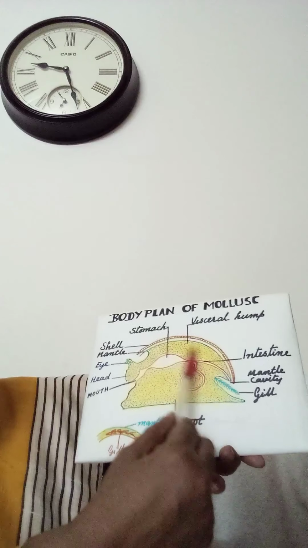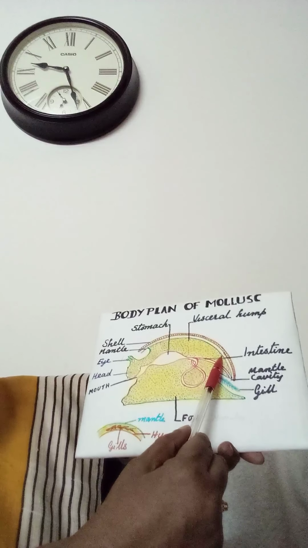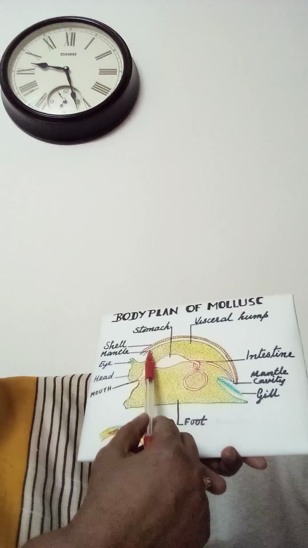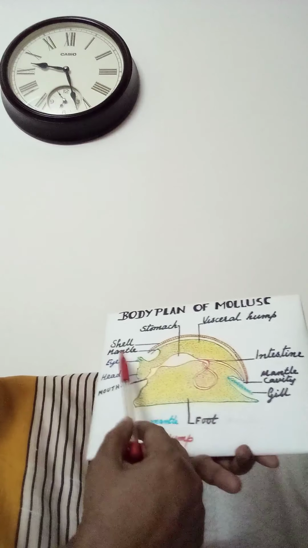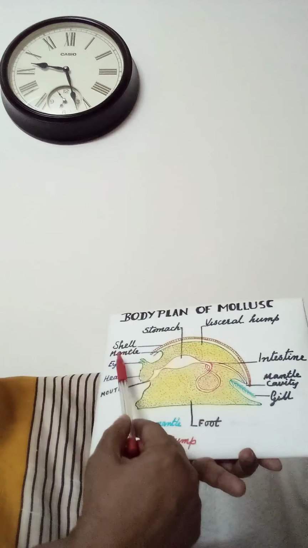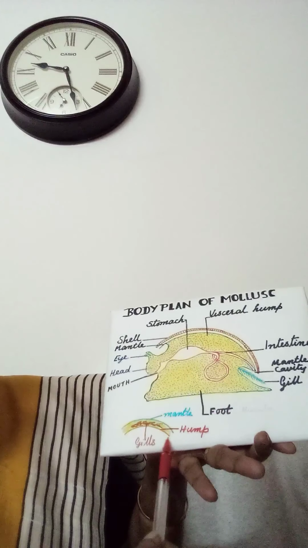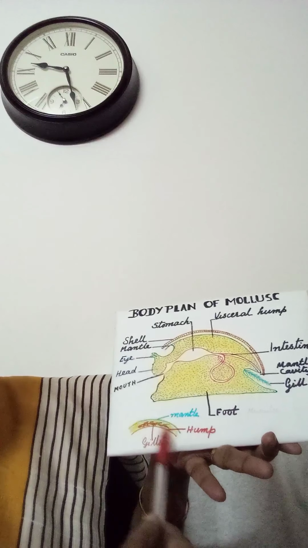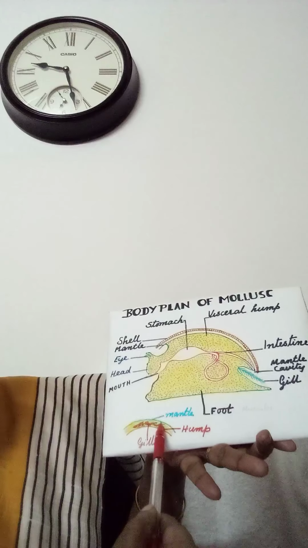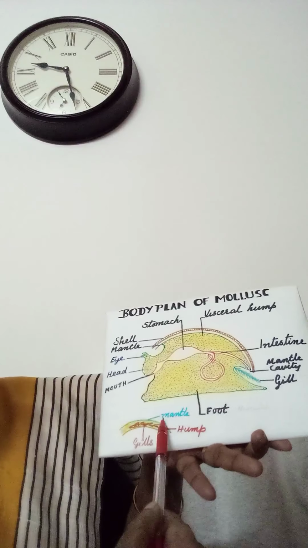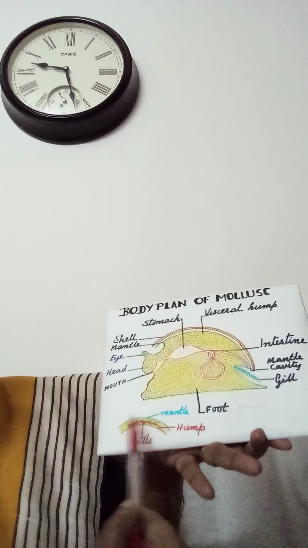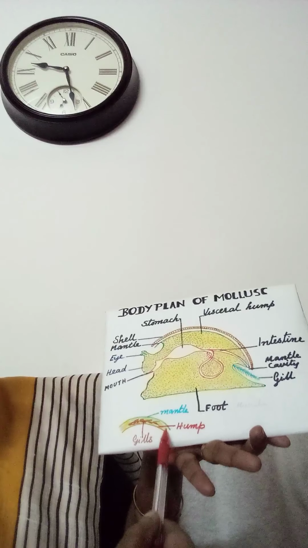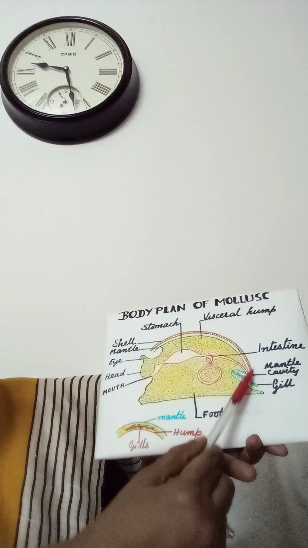This is the hump region. Above the hump, there will be a soft and spongy layer of skin that is known as a mantle. Between the mantle and hump, there is the cavity that is known as a mantle cavity.